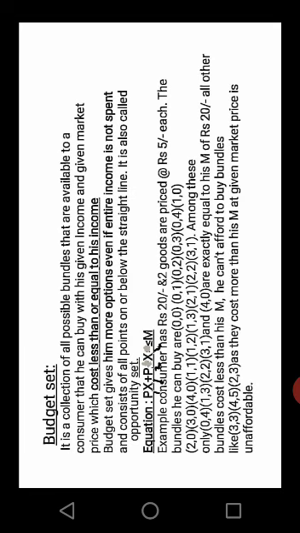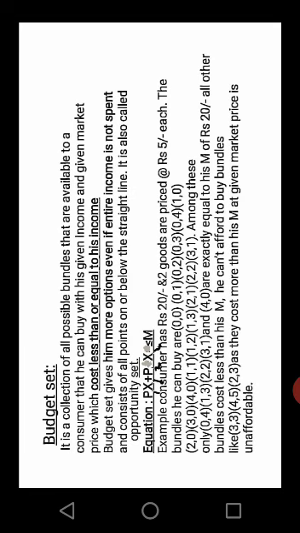He may buy 0,1; 0,2; 0,3; 0,4; 1,0; 2,0; 3,0; 4,0; 1,1; 1,2; 1,3; 2,1; 2,2; and 3,1. These are the different bundles or combinations or possibilities.